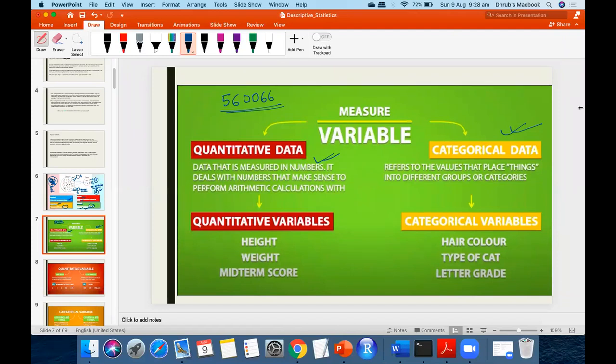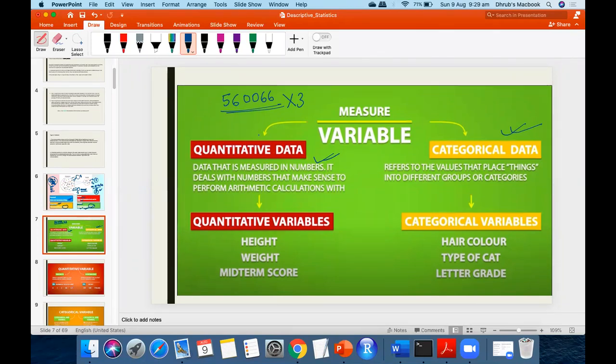Because it doesn't change, it's a fixed value, and we cannot perform any calculation on it. Even if you perform it, it will not make sense. You can multiply it by 3, but will that make sense? No, right? That is the reason we don't categorize the pin code as quantitative data.